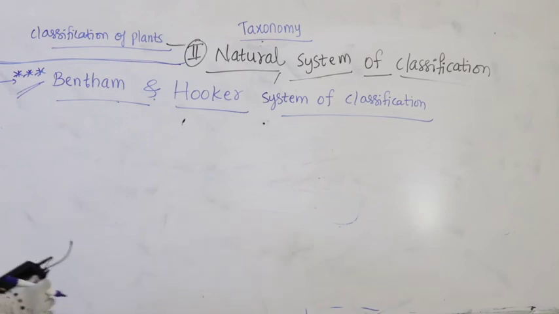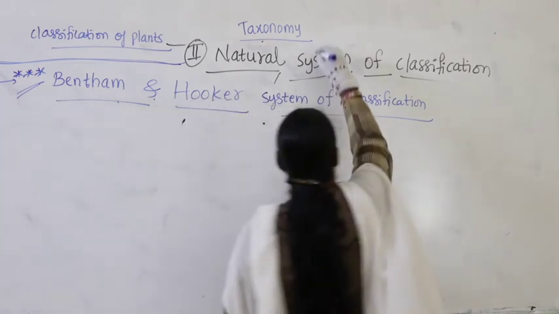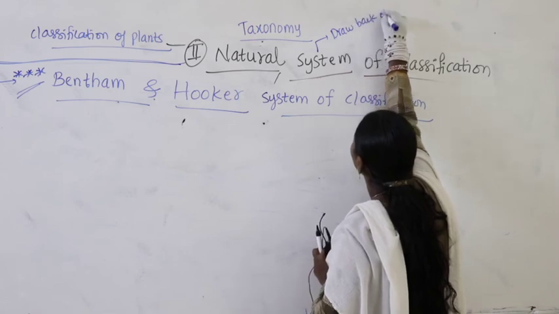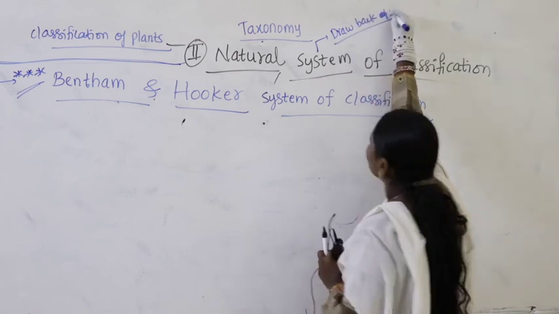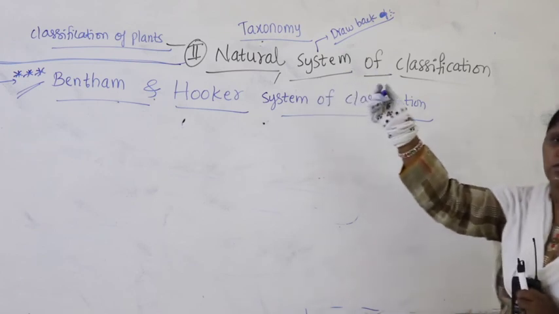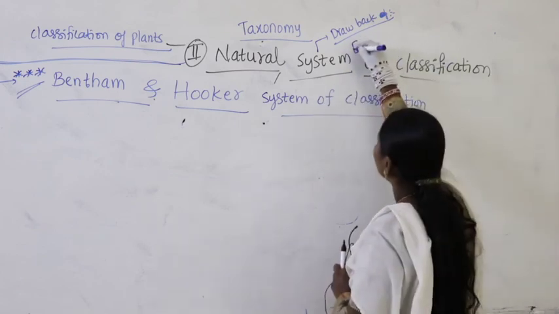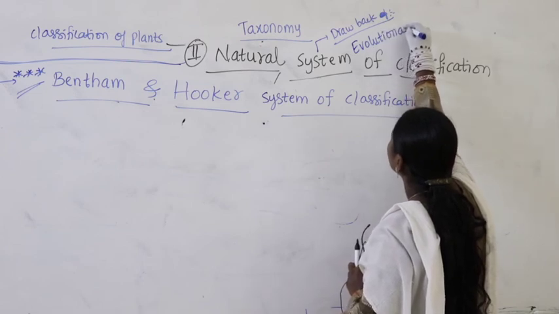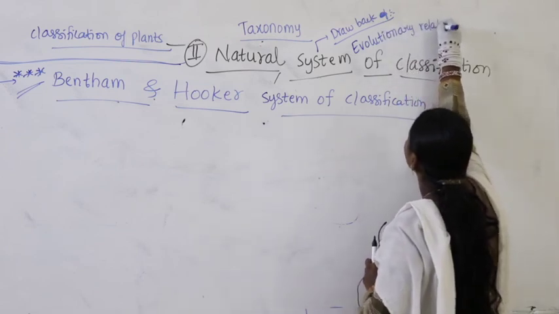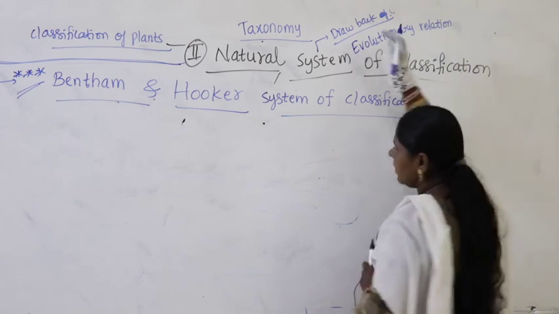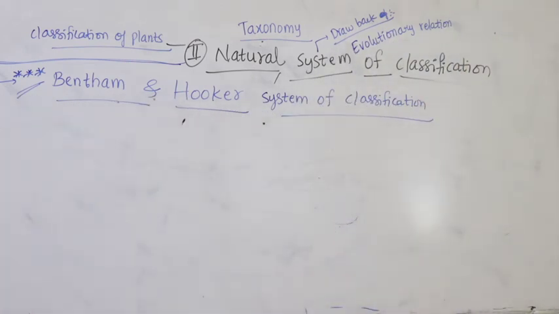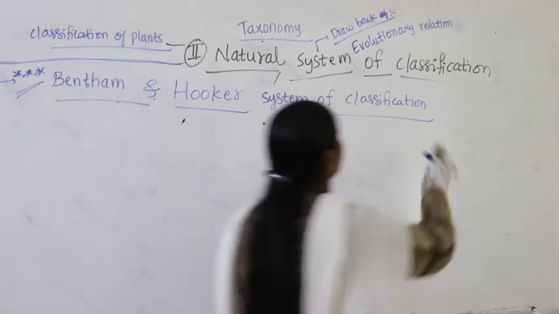But there is one drawback here. What is the drawback of this natural system of classification? In this, evolutionary relationship or evolutionary characters are not considered.